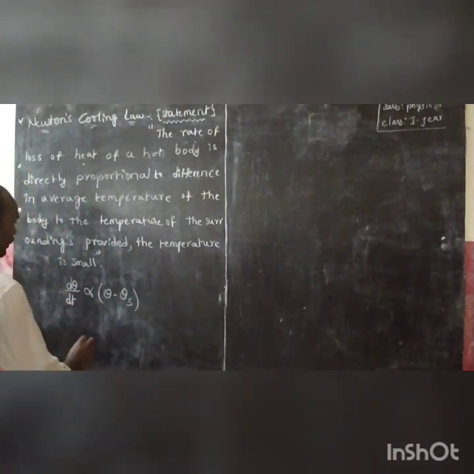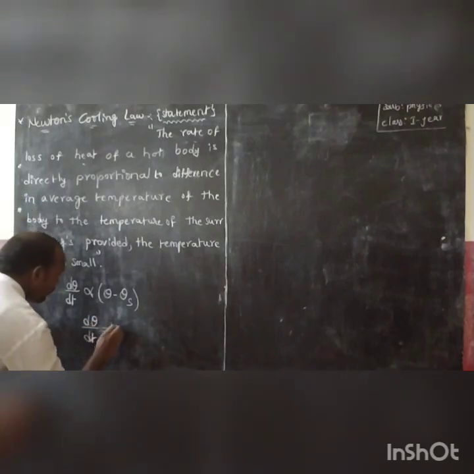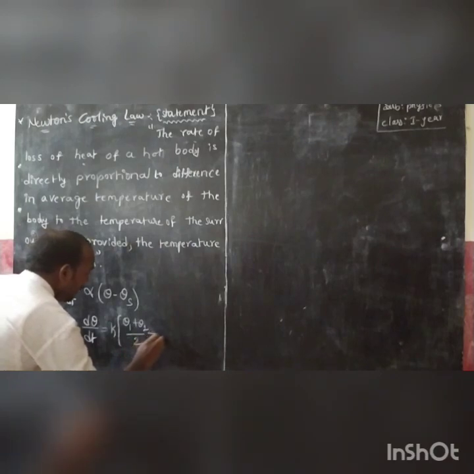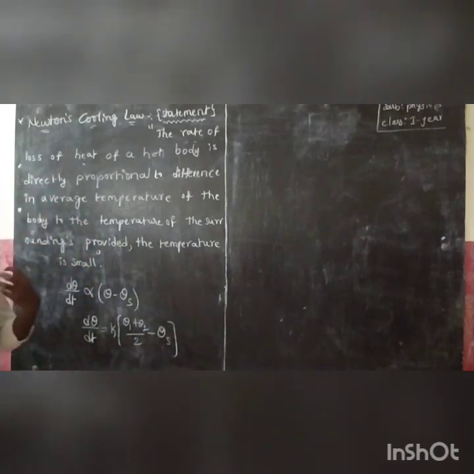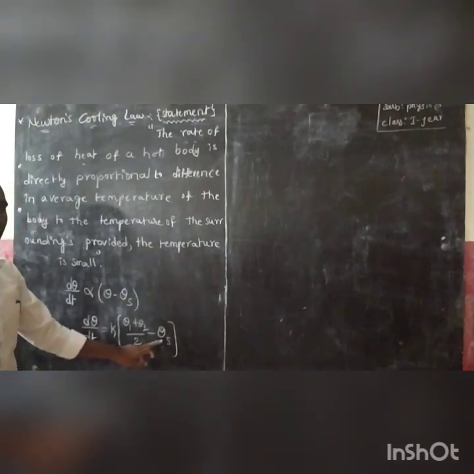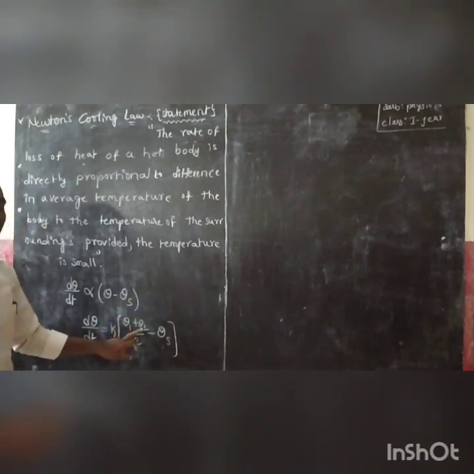Is it clear? Now, we can write this equation as d theta by dt is equal to some constant times (theta 1 plus theta 2 by 2 minus theta s). Here theta s is the surrounding temperature.